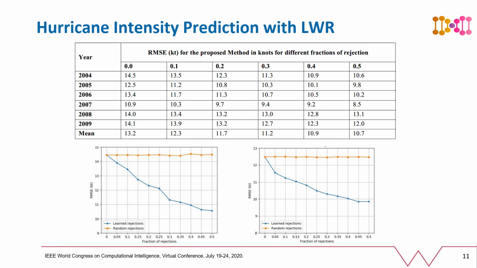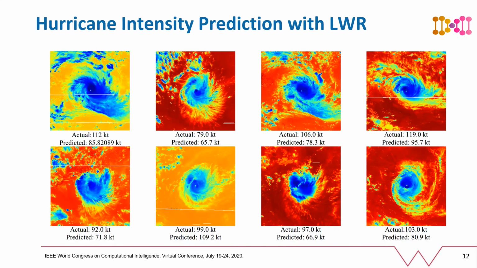As can be seen in the table above, the proposed LWR approach is able to improve the prediction root mean square error in knots for this regression problem. Specifically, without rejections, we get an RMSE of 13.8, which reduces to 12.3 when the rejection fraction is about 10%. In contrast, random rejections do not yield any performance improvement. These results clearly show that the proposed model is effective in a practical scenario.